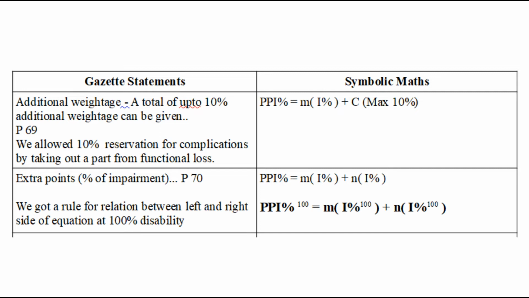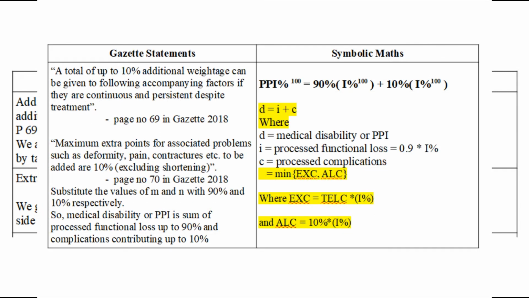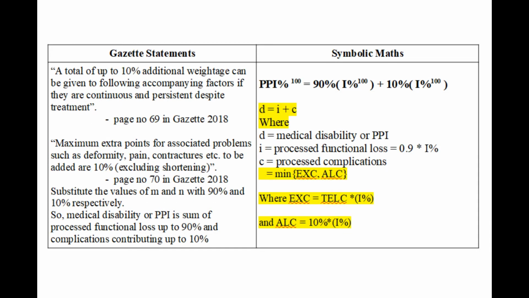See, M and N are either constants or processes. At 100% of disability, we know up to 10% of additional weightage can be given. So N becomes 10. So what is left is 90. PPI percentage at 100% of disability is 90% of I plus 10% of I. So in case of complications, we have to find the minimum between EXC and ALC.